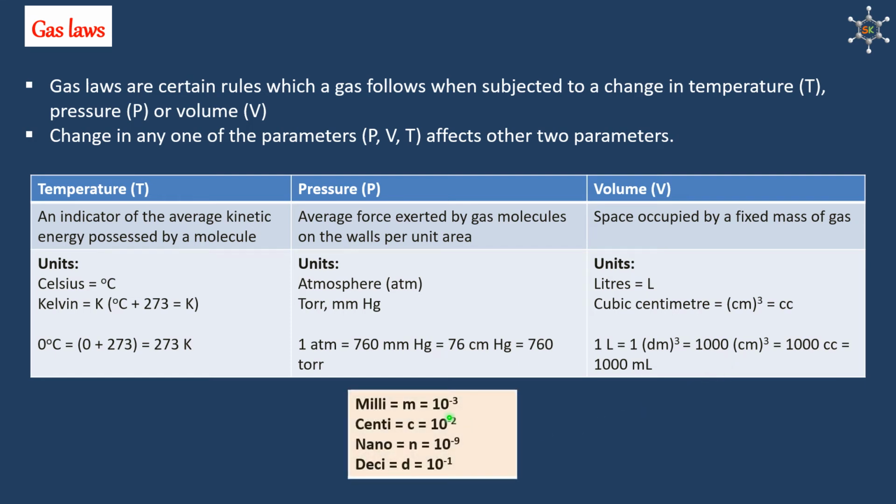Keep in your mind, milli is abbreviated as small m, that means 10 to the power of minus 3. Centi abbreviated as small c, that is 10 to the power of minus 2. Nano abbreviated as small n, that is 10 to the power of minus 9. Deci is represented as small d, that is 10 to the power of minus 1.